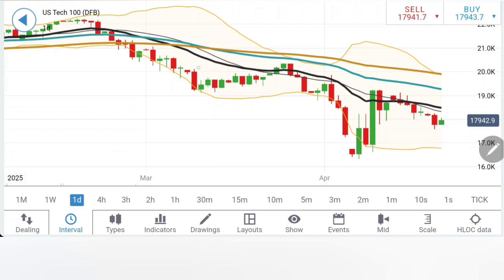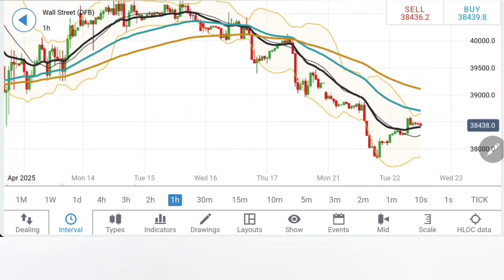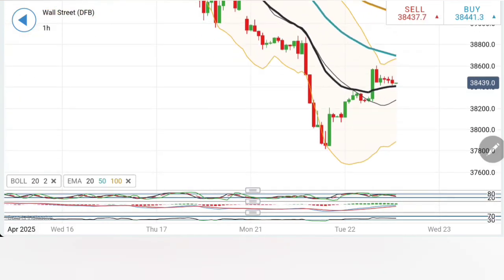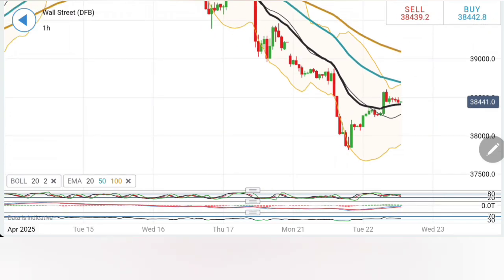Let's move to Dow Jones. Dow Jones on the hourly chart, see what's happening. Drop, retracement, drop, retracement, drop, retracement. This time it has breached the 20 period and it is waiting for the 50 period moving average to be breached here, which is right now sitting at around 38,700, 38,800 level. Remember, a move beyond 38,800 this time should take it all the way towards 39,000, 39,200 levels.